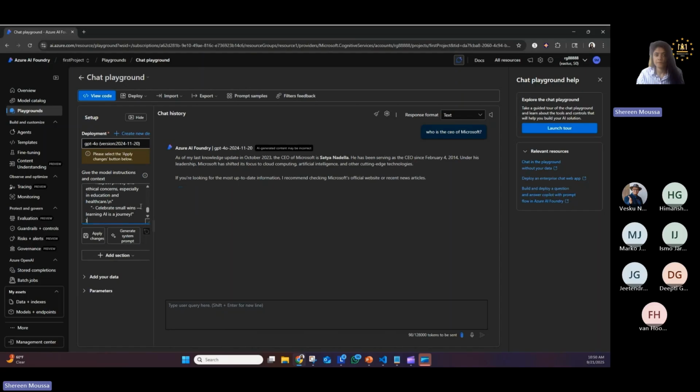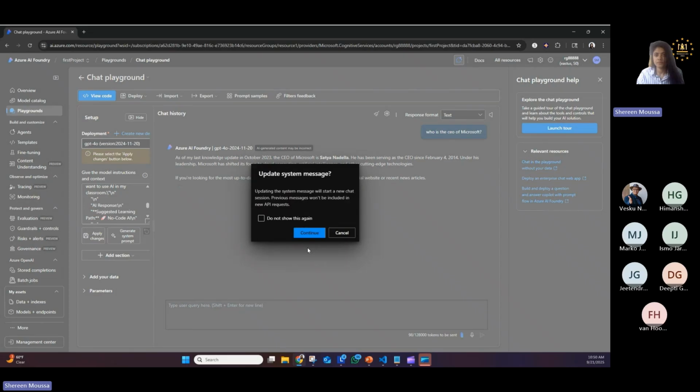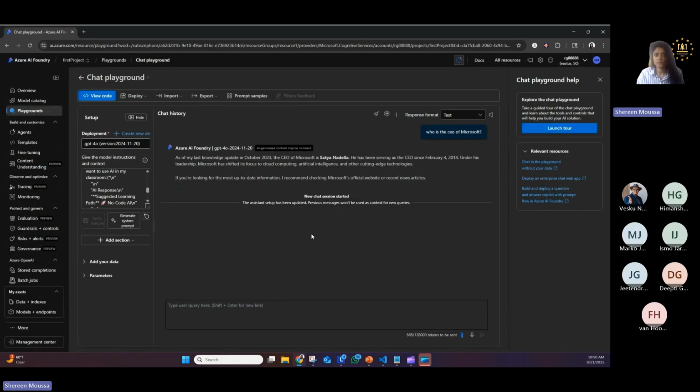And honestly, for those prompts, you can either put a very simple prompt and then click on generate system prompt, and it will refine your prompt, or you can use some other LLM to help you with crafting your prompt and add it. Then I'll apply changes, and I'll show you how the responses change. So if I say, hello, how can you help me today?